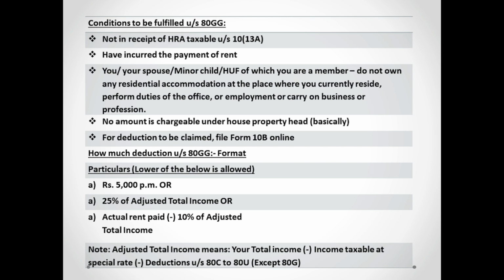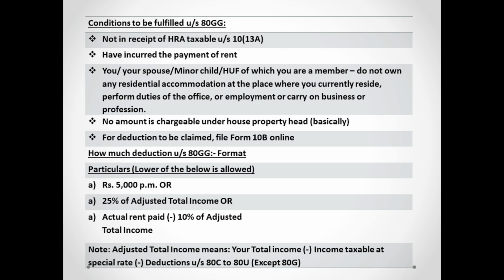That is, the conditions to be fulfilled is you have to be not receiving any HRA, obviously. Then you have to pay the rent, that is also obvious. Next, you or your spouse or minor child or HUF of which you are a member should not own any residential accommodation at this place where you are currently residing or doing your business. Also, none of the amount has to be chargeable under your house property head. All these conditions have to be satisfied for 80GG deduction. Also, you have to additionally file Form 10BA online.